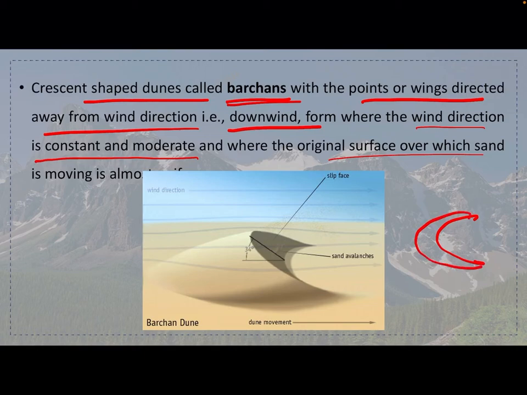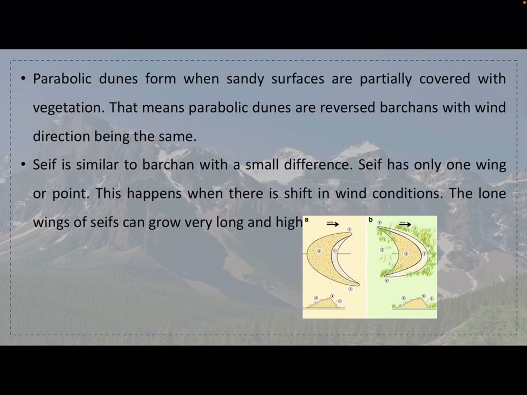Here, see, this is somewhat this kind of a thing. You see here, there is a crescent forming over here. The dune is moving this side. This is called a barchan dune. And the sand will be flowing because of the steep slope here, so this is called a sand avalanche.